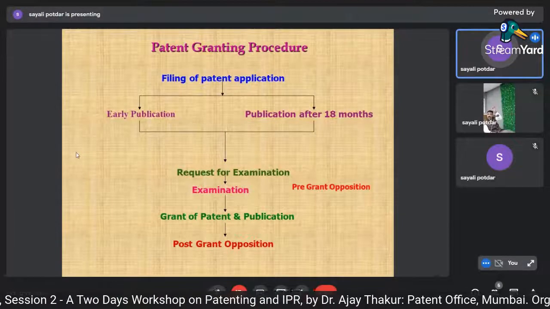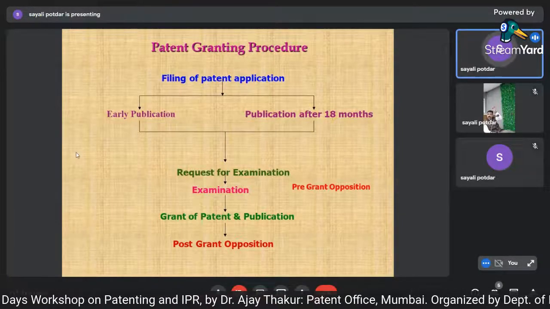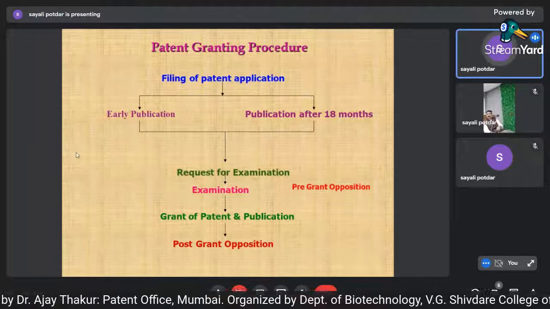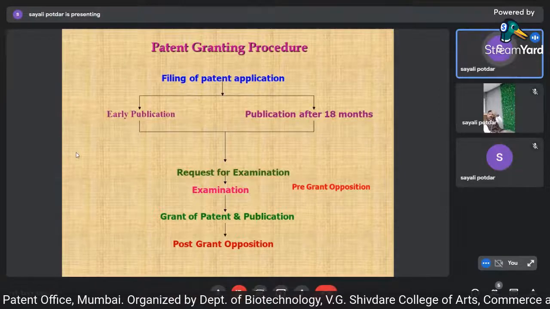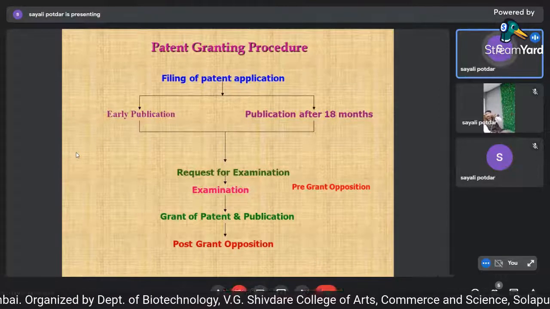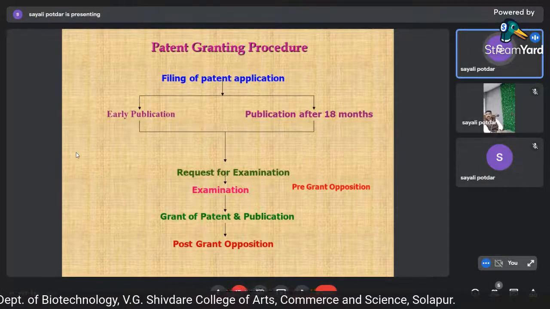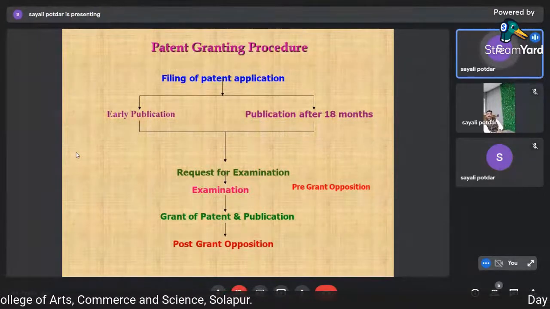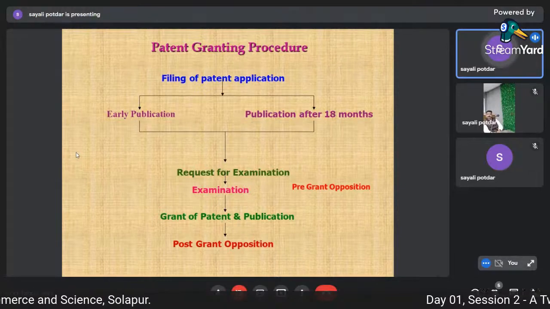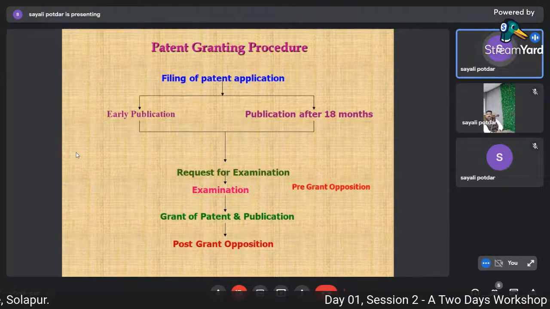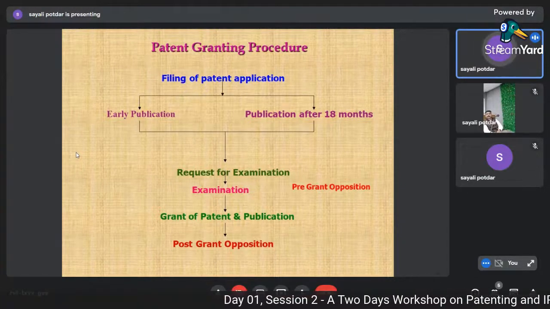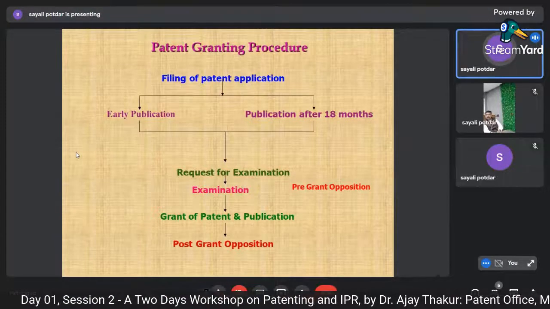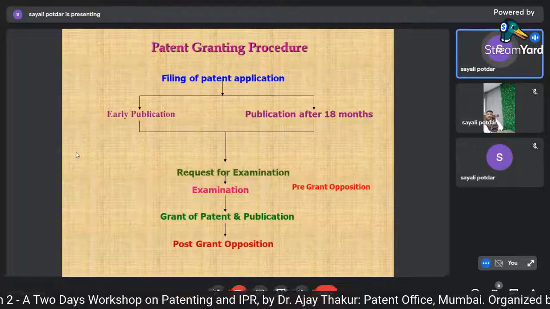Now the applicant has 6 months time from the date of communication. So suppose Gopika madam is the inventor and she is the applicant, we have sent the report to her. She necessarily has to reply within a period of 6 months. Now, if it so happens that she is not able to reply within 6 months and she needs some more time, she has to make a request by filing an additional petition stating that she wants some more time to file the reply to the objection.